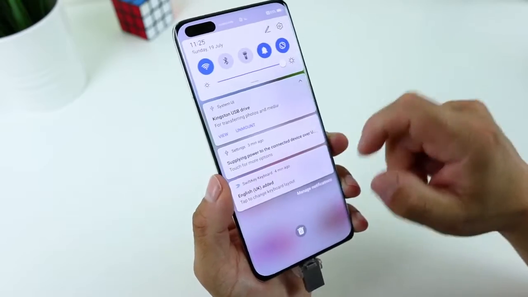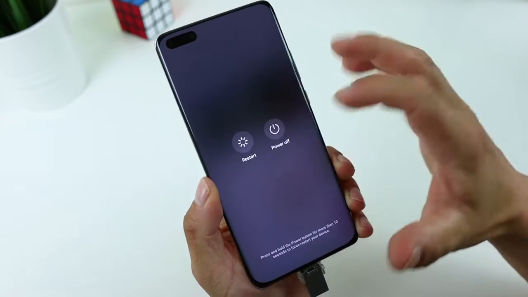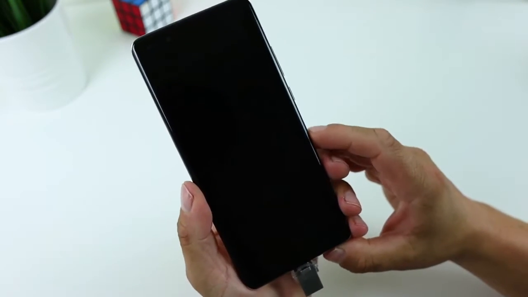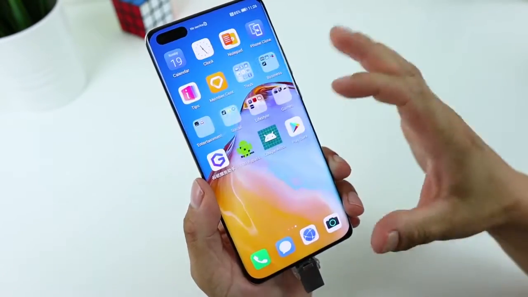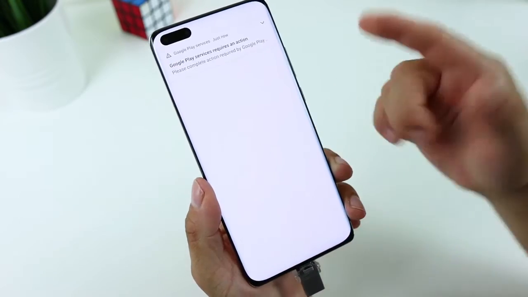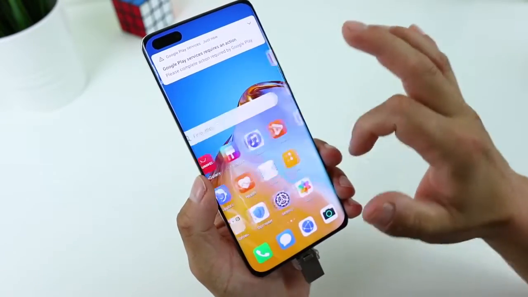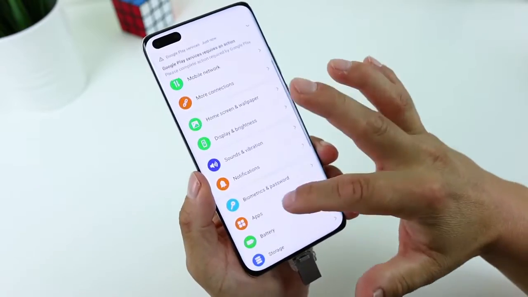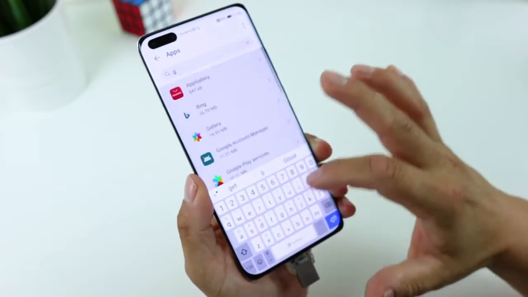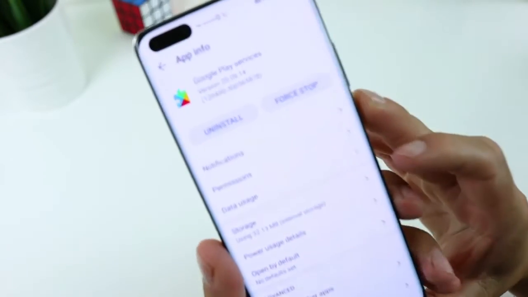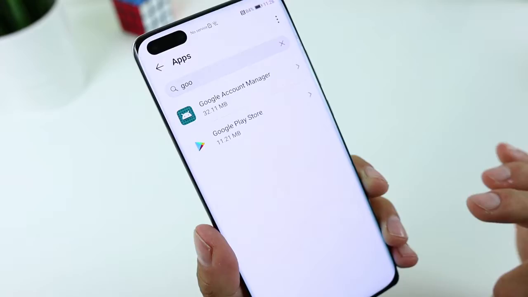If errors won't show up, the solution is very simple. Restart your phone. Okay, we are back. Tap on Play Store. And as you can see, we are in, and the notification squad is here. Boom shakalaka. Now go to apps and search for Google. Google Play Services first, and uninstall the application. Okay.